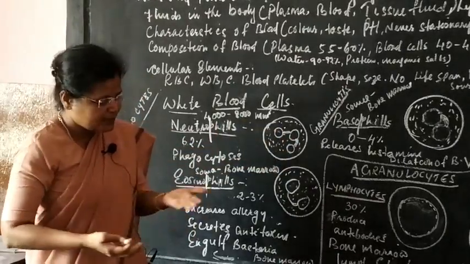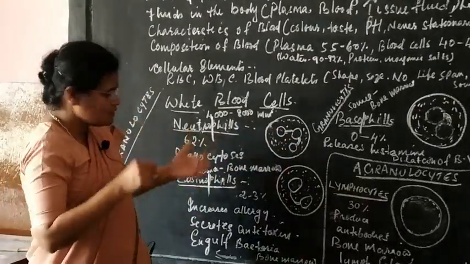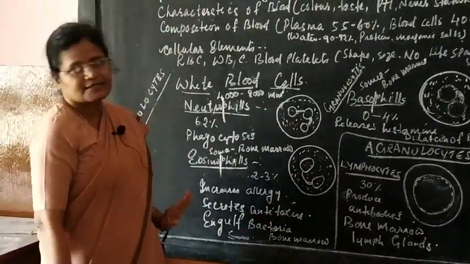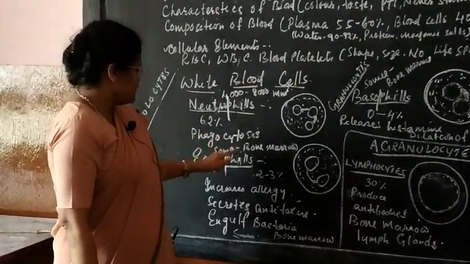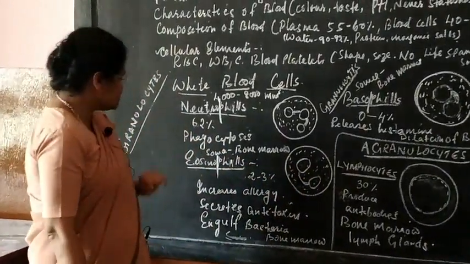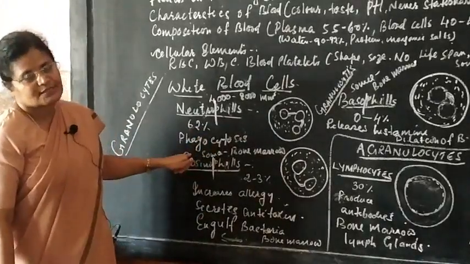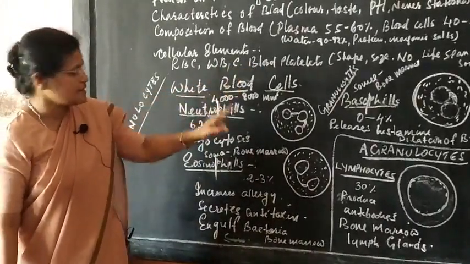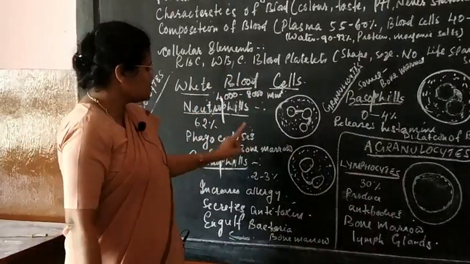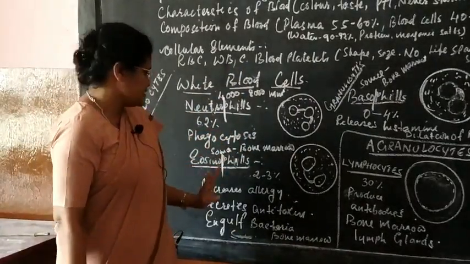So you will identify, when you put this neutral dye, all the neutrophils will have a 3-lobed nucleus, okay. The next one is your eosinophils, it is a bi-lobed nucleus. Function, the function is phagocytosis. I will teach you what is phagocytosis at the end of this WBC topic, okay. So the function is phagocytosis.